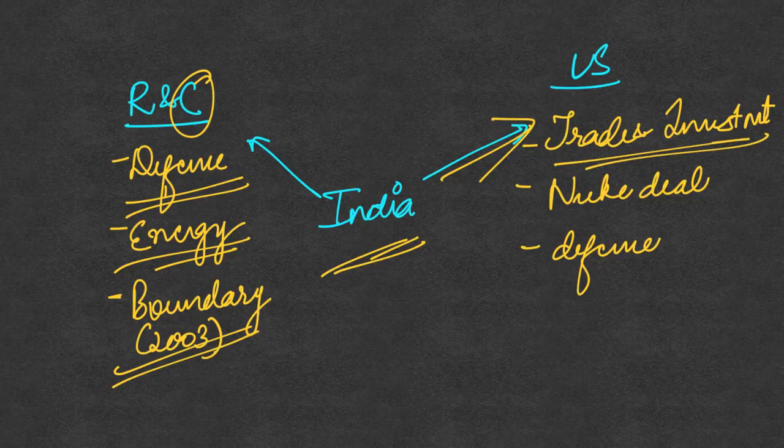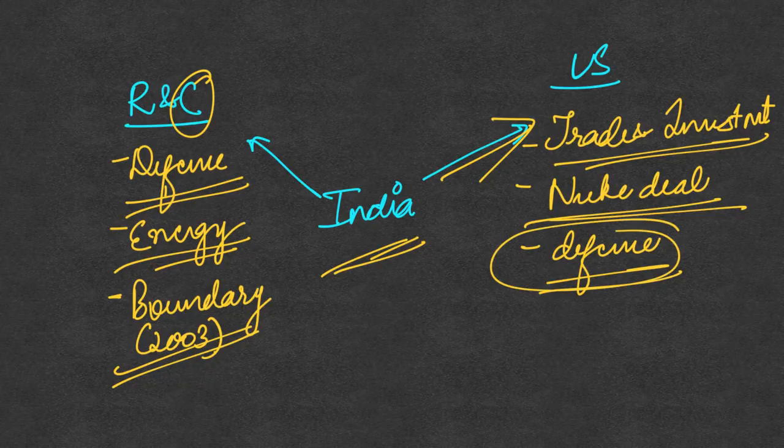So trade and investment pacts were signed, and trade and investment began to increase. We also had the landmark civil nuclear deal signed with the United States. Again, we started to increase our defense cooperation with the United States. Before this, we had near 100% dependence on Russia for our defense imports. So we had it on our agenda to diversify the defense imports, because of which we started to have friendly relations with the United States and expand defense relations with the US.